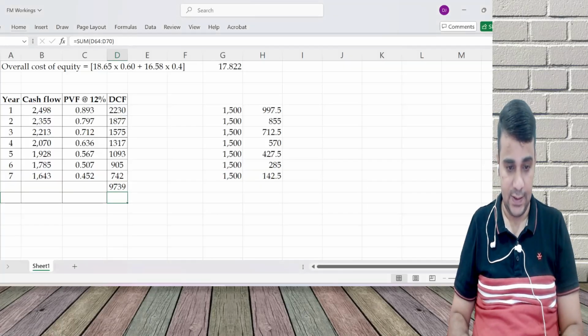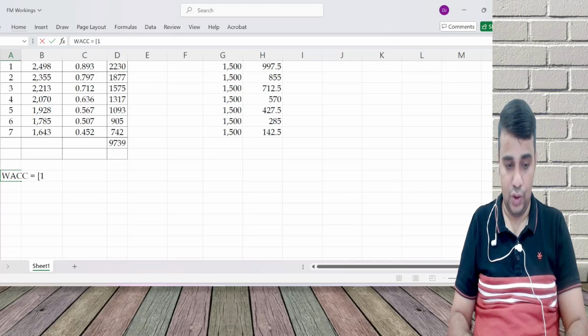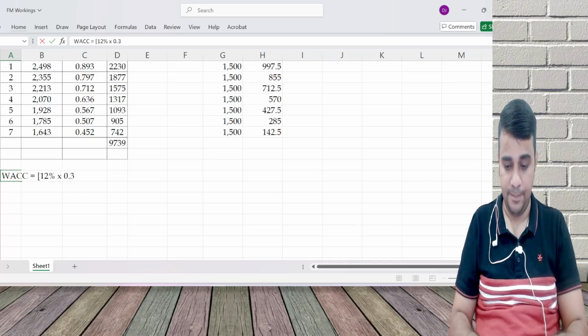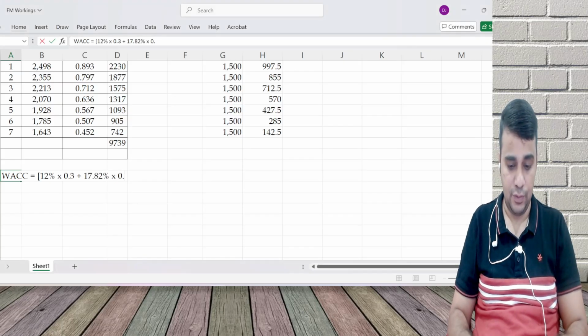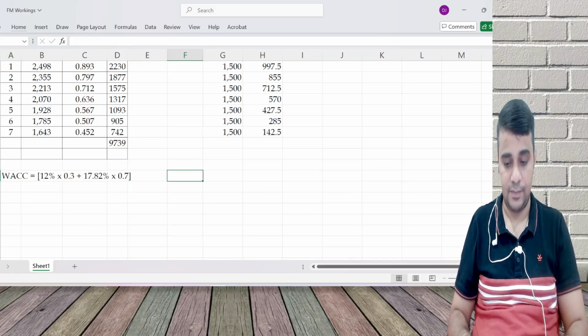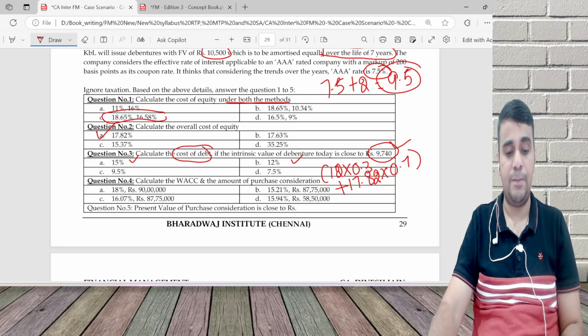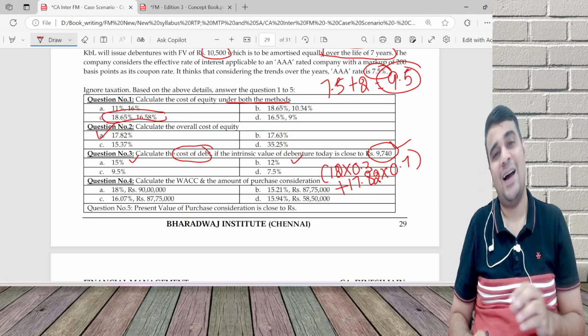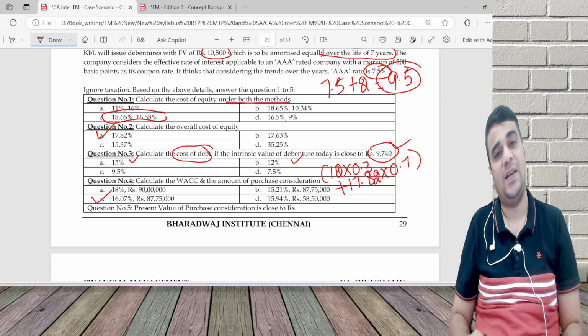So WACC is equal to 12% into 0.3 plus 17.82% into 0.7. That gives 16.07%. I'm not doing the purchase consideration calculation again. I'll directly copy paste. 16.07% on 87 lakh 75,000. What is the present value?